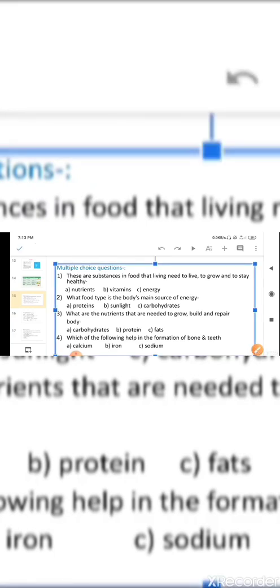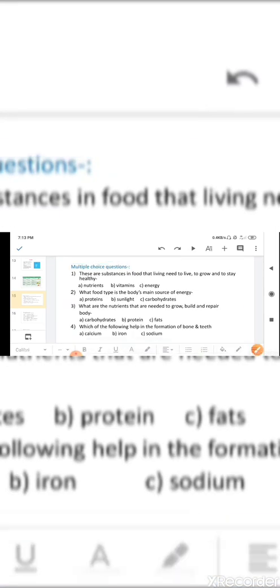Your options are A, calcium, B, iron and C, sodium. The correct answer is calcium.